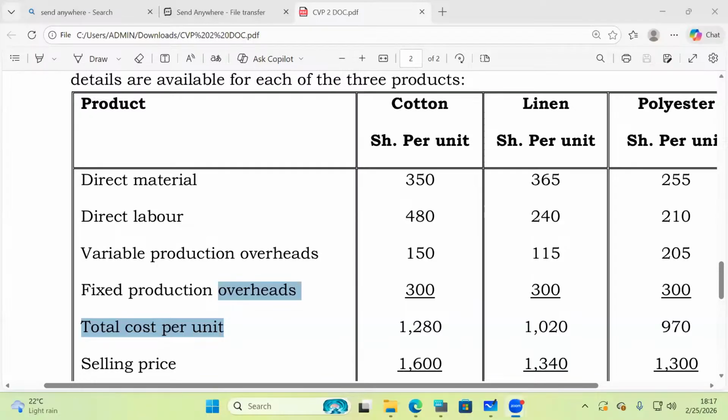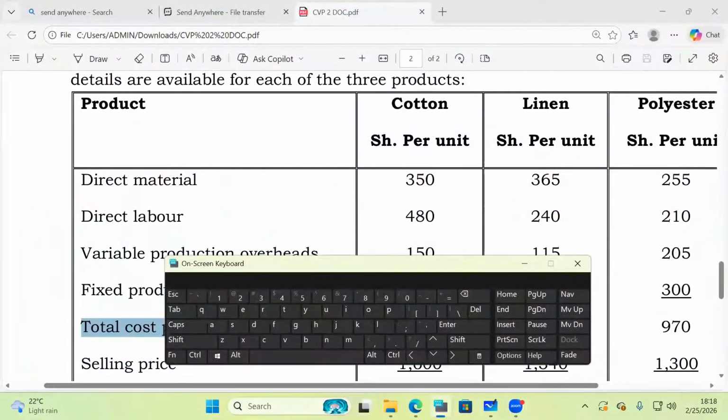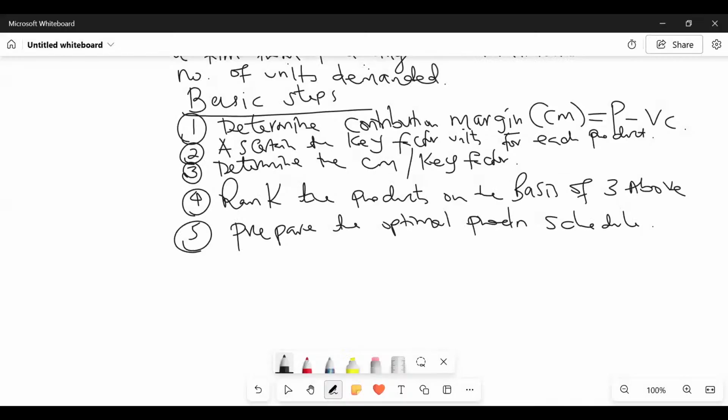So then I want you to do me a favor. I'm 100% sure that now you great students here can very easily come here and give me the contribution margins. That one I know you can easily, very well do. Great. So I want us to calculate, ladies and gentlemen, the contribution margins very fast. So step number one.